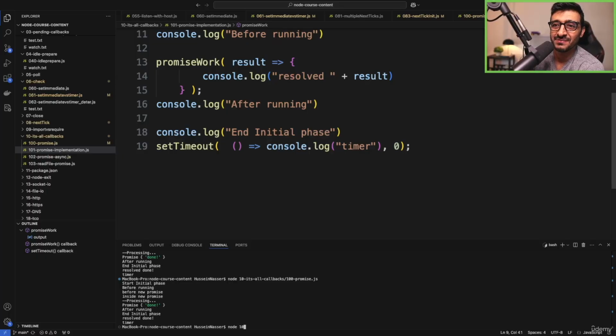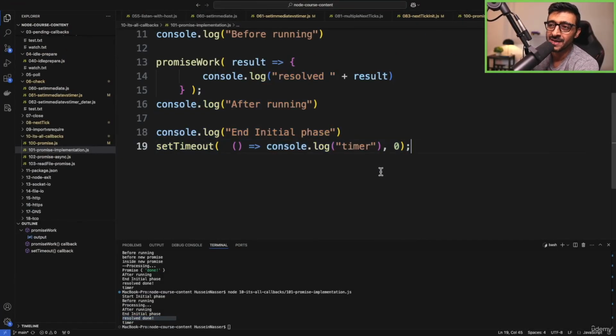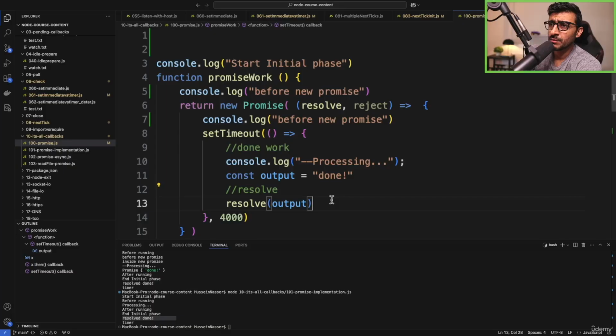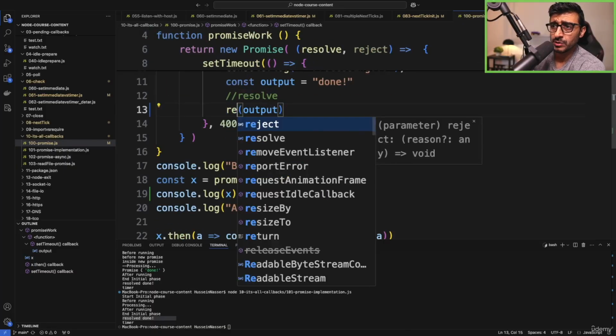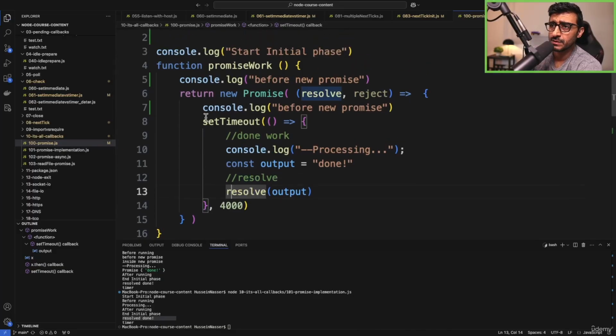If I run it, yeah, it's identical. After the initial phase, we just run the resolve, right? So the resolve and the reject, for that matter, are always done at the next tick, right? I suppose we can prove that. I'm 99% sure the rejects are also the same, right? So let's go ahead and do this.